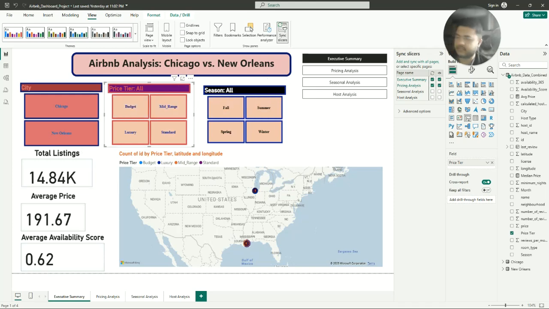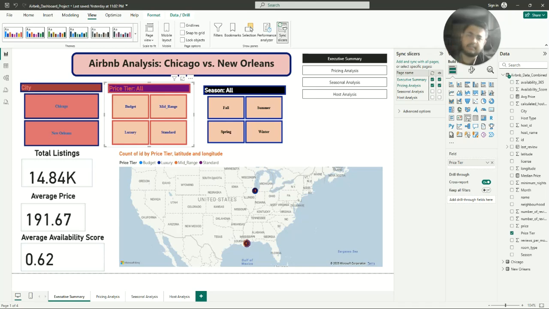I will explain further. The power of this dashboard comes from interactivity. I have strategically placed slicers for city, price tier, and season at the top. These are the main controls of our entire analytical ecosystem.